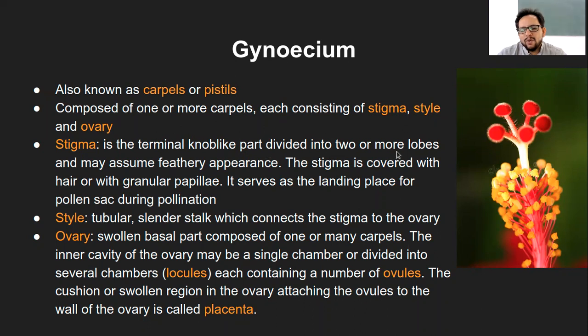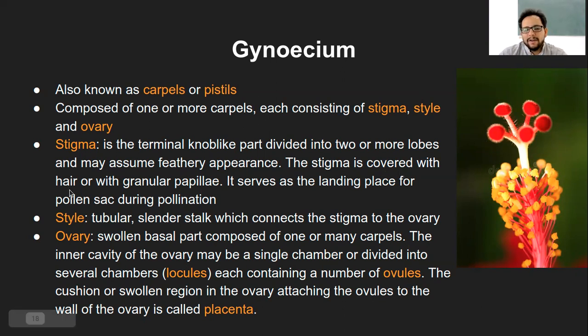And it is divided into two or more lobes. Lobes means compartments. So the stigma is also divided into different compartments, and it may assume a feathery appearance. You can see here clearly, it looks like a more velvet type of stigma. That is what is feathery in nature. In some cases, the stigma might be a little sticky, depending on what chemicals are being secreted there. There are various such representations of the stigma.